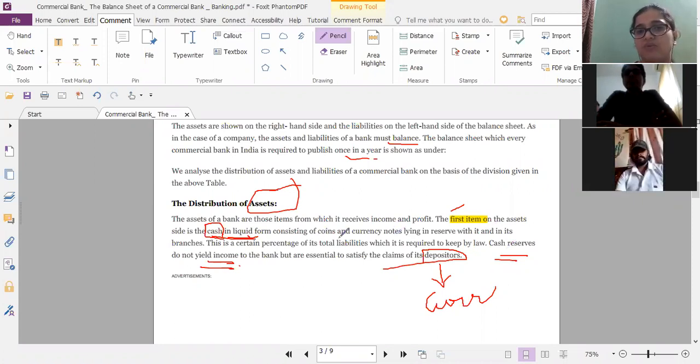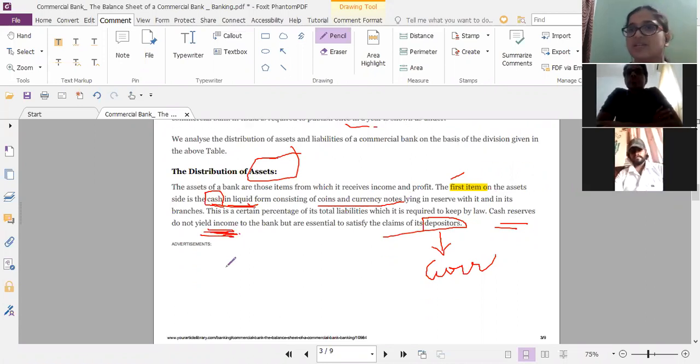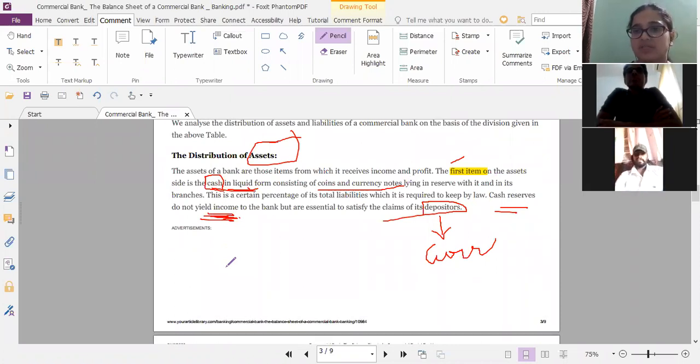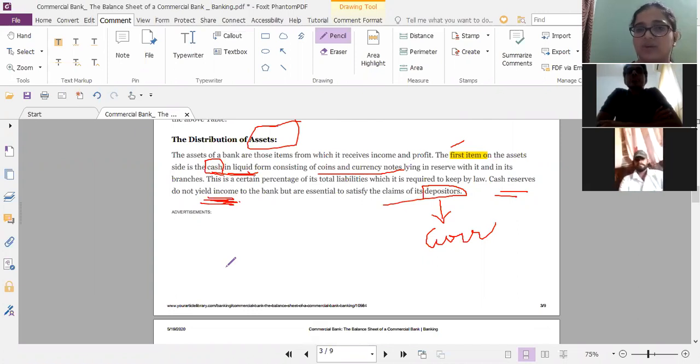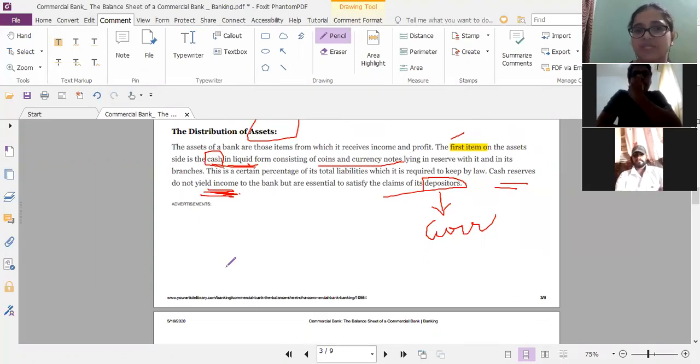Cash can be in the form of coins or currency notes, right? And the banks do not earn any income on that, right? As it is not investing it anywhere, it will not be earning any income on it, right? Nobody pays them interest, because they are holding it with themselves, right?